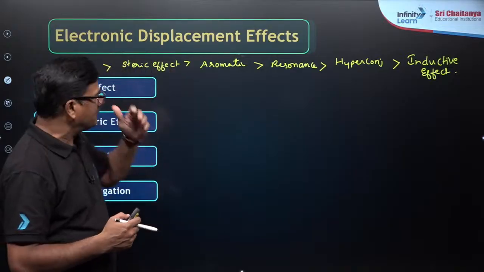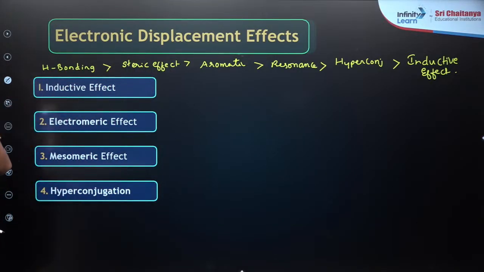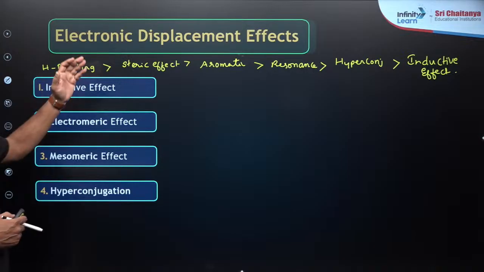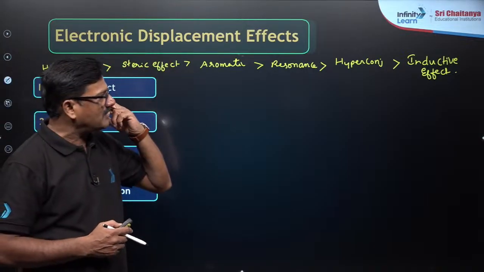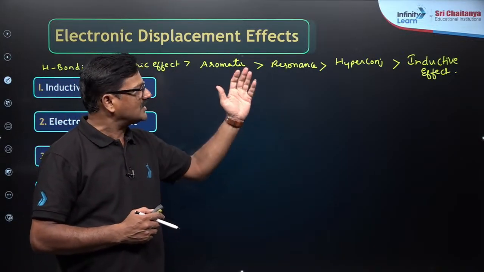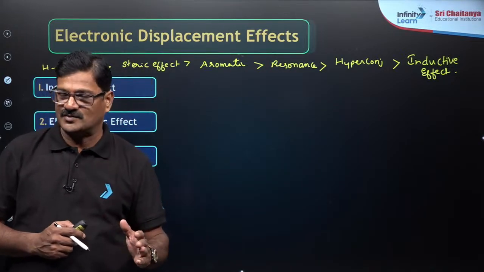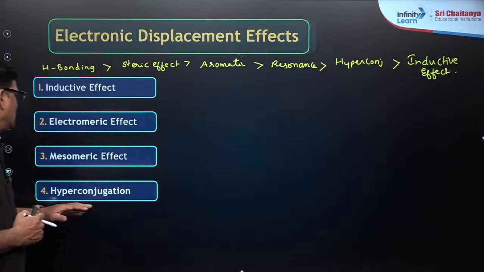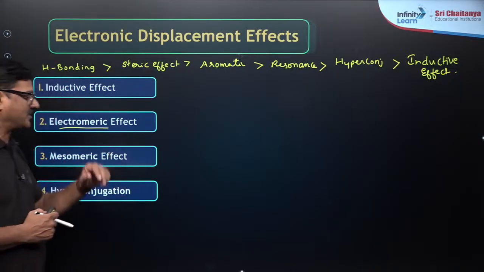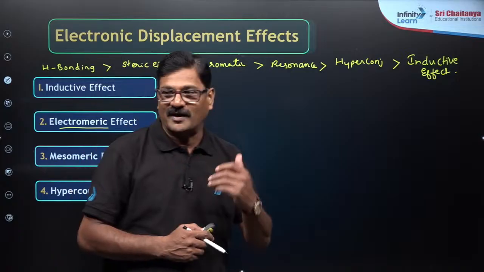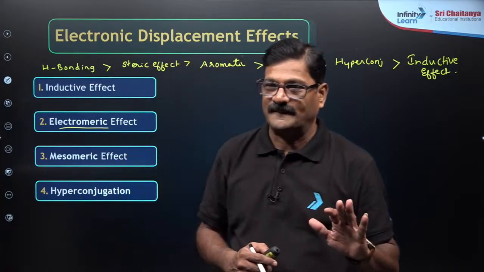Sir, only you have written 4, but these many are there. And hydrogen bonding, steric effect, aromatic effect are not electronic effects. Only resonance effect, hyperconjugation and inductive effect are the electronic effects, so that only this is shown. Sir, you are not showing this electromeric effect. Sir, electromeric effect is a temporary effect, but it is a strong effect.